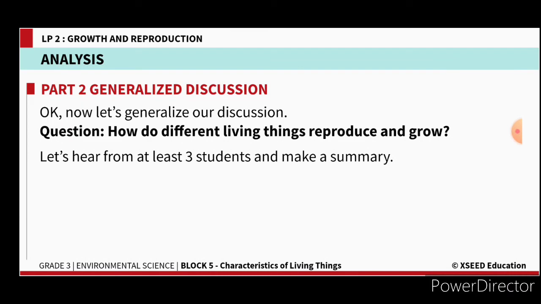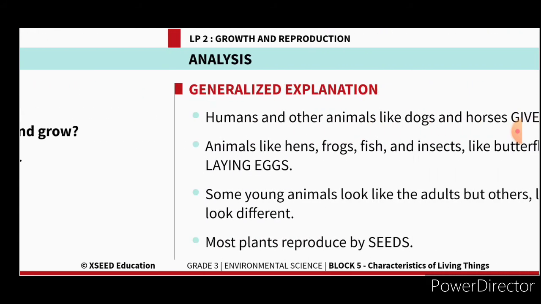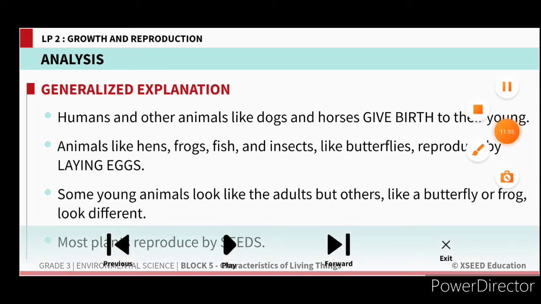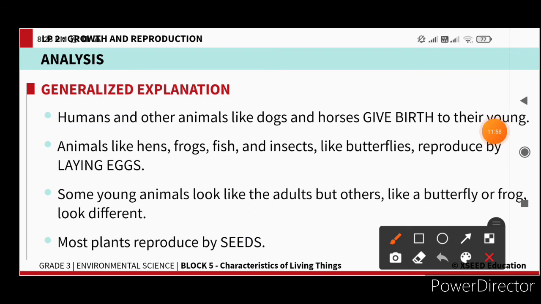And how do different living things reproduce and grow? Different living things reproduce in different ways. Some reproduce by laying eggs, like a hen, frog, fishes, insects, and butterflies. By laying eggs, they give birth to the young ones. Whereas some animals, like a dog, like human beings, directly give birth to the young ones.